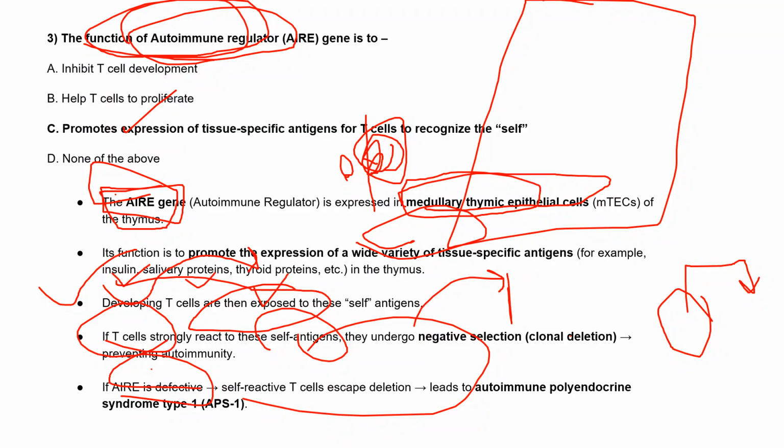This is the gene which is expressed in the medulla part of the thymus, and it mostly promotes the expression of tissue specific antigens.